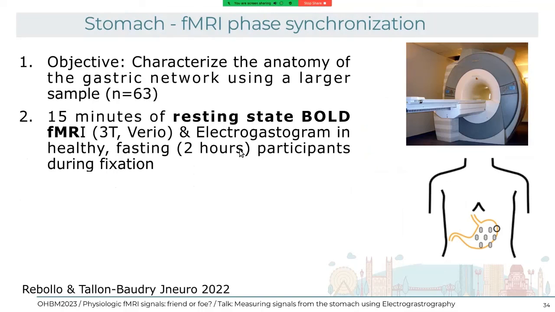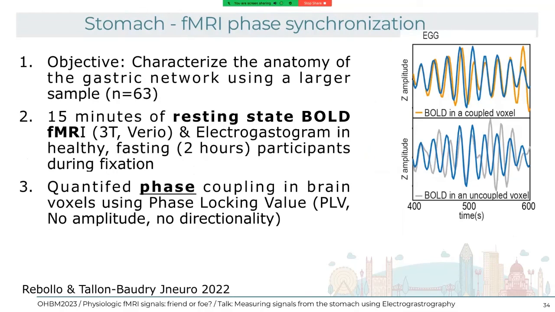And for this, we use this equation. Something important to keep in mind, and that's also why I mention this study right now, is that you have to have a chance condition. Typically what we use here is to compare this empirical PLV map with a chance PLV map that we can obtain either by shifting the EGG in time or by using the EGG of other participants as a surrogate measure. And then we use a t-test across these two conditions.